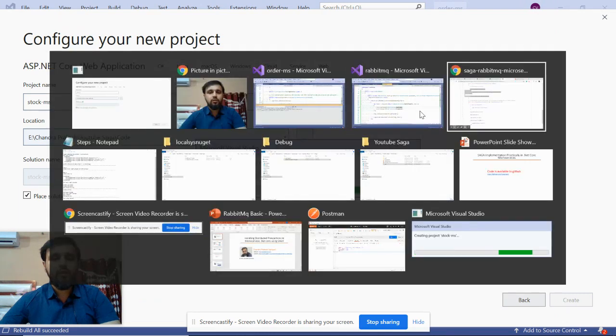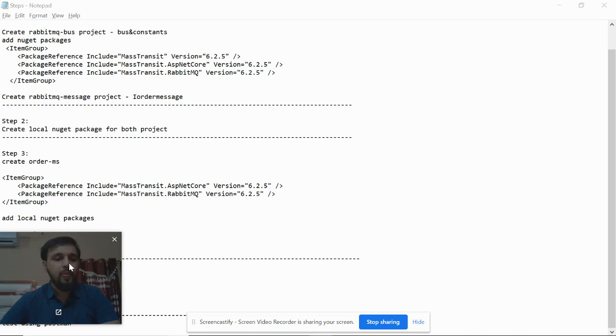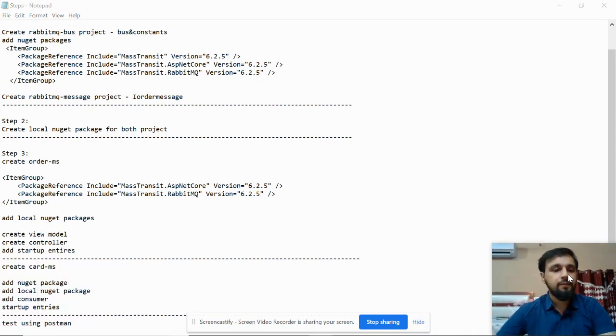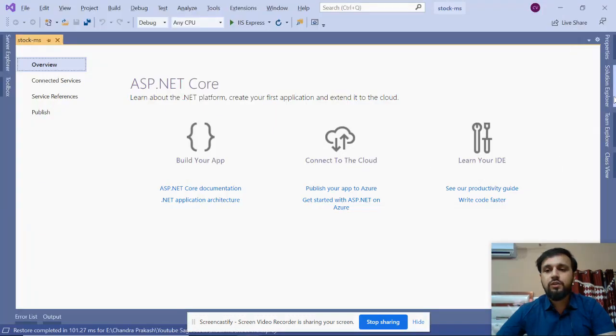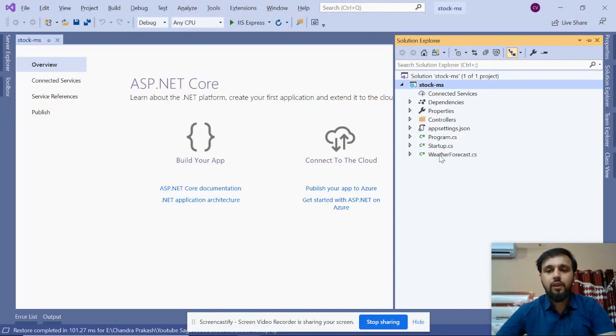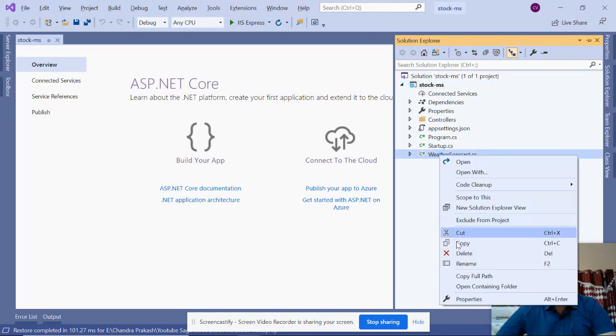Now let's go back to our steps. What our steps say: create the order. Okay, we have created the view model and the controller. Now create card MS, or you can name it anything. So add the NuGet packages. At first we have to provide the NuGet package. So let's go to this stock MS, and first of all delete this weather forecast.